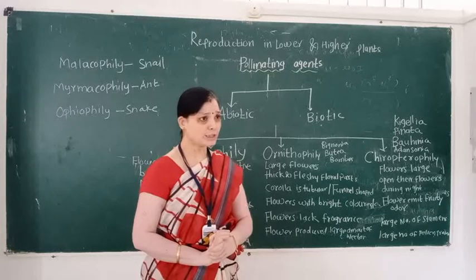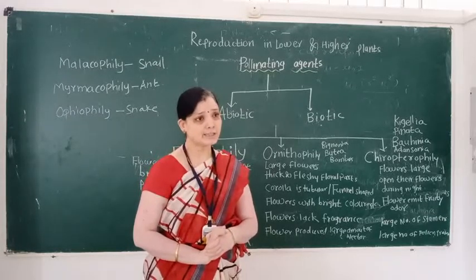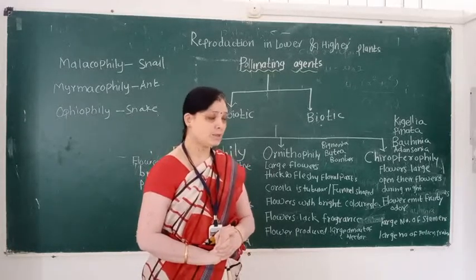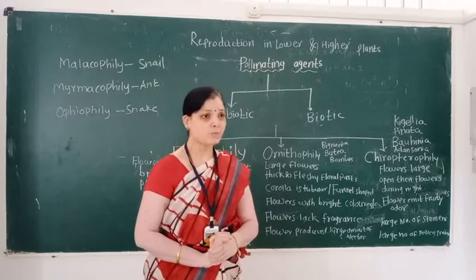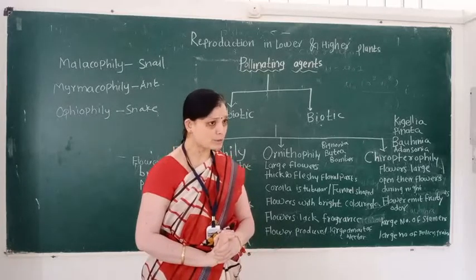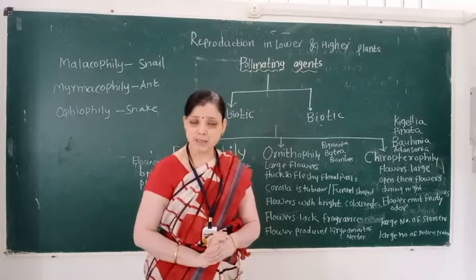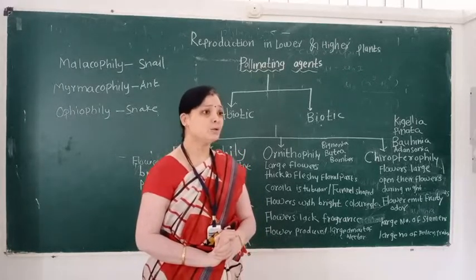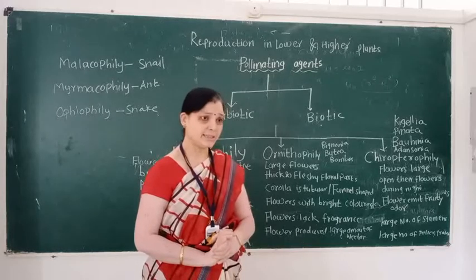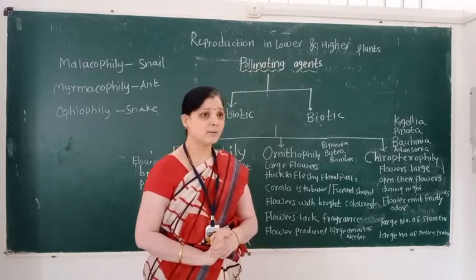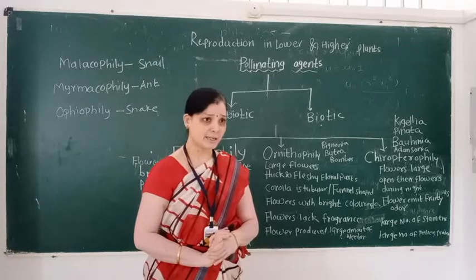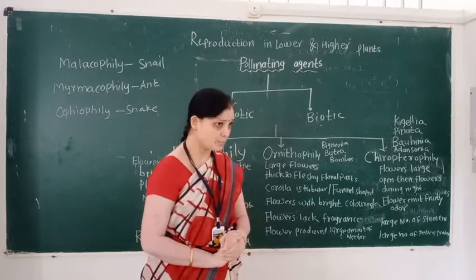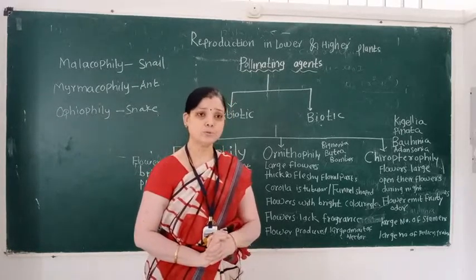Water pollination means the pollinating agent is water. Here flowers are small, inconspicuous. Pollen grains are covered by a mucus layer, and enzyme is absent. Examples: Monstera, Vallisneria. These are examples for hydrophily.